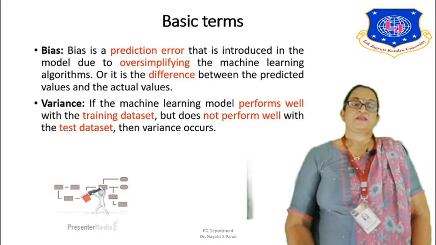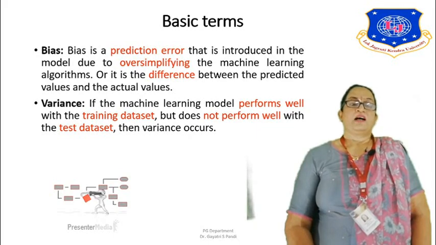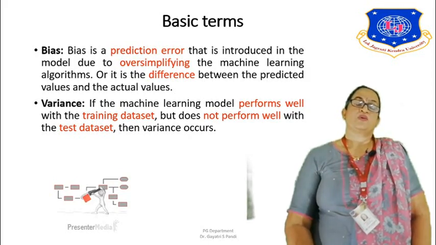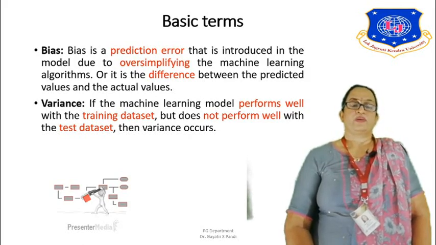And then bias. This is the prediction error that is introduced in the model due to oversimplifying the machine learning model or algorithms. It could also be termed as the difference between the predicted values and the actual values. Then we have the variance. If the machine learning model performs well with the training data but does not perform well with the testing data, then variance occurs. So these are certain basic terms we come across whenever we learn underfitting or overfitting.